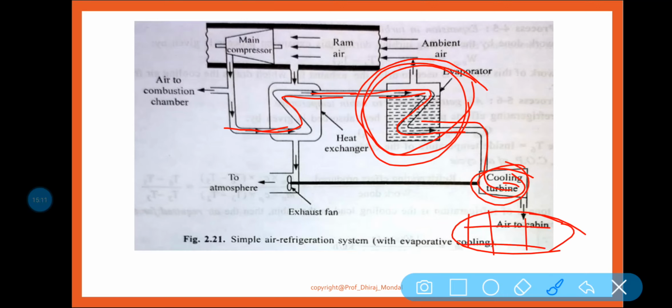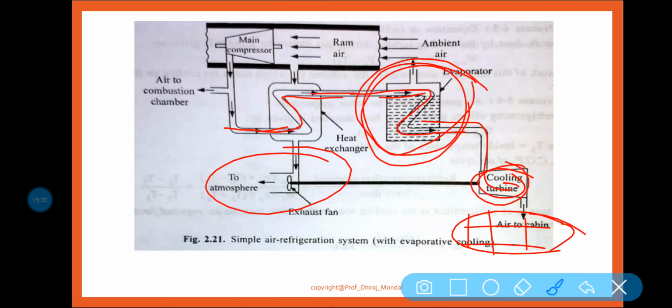This cooling turbine is operating the exhaust fan, which, with the ramming air entering the heat exchanger, throws that air out from the system. Clear?